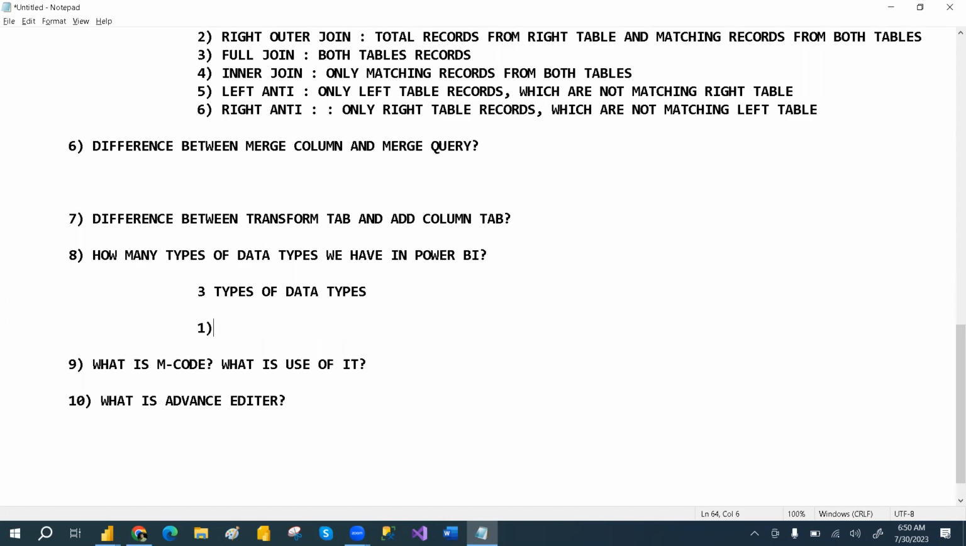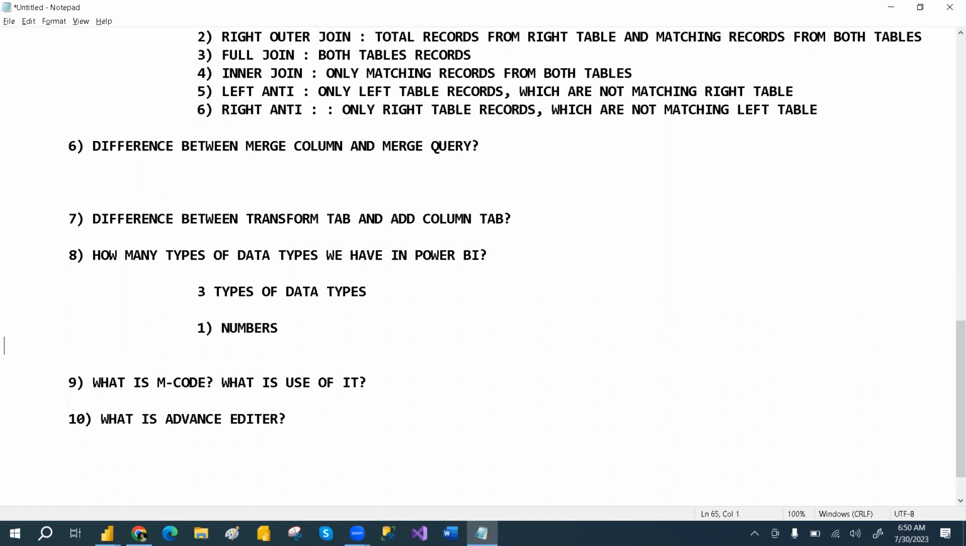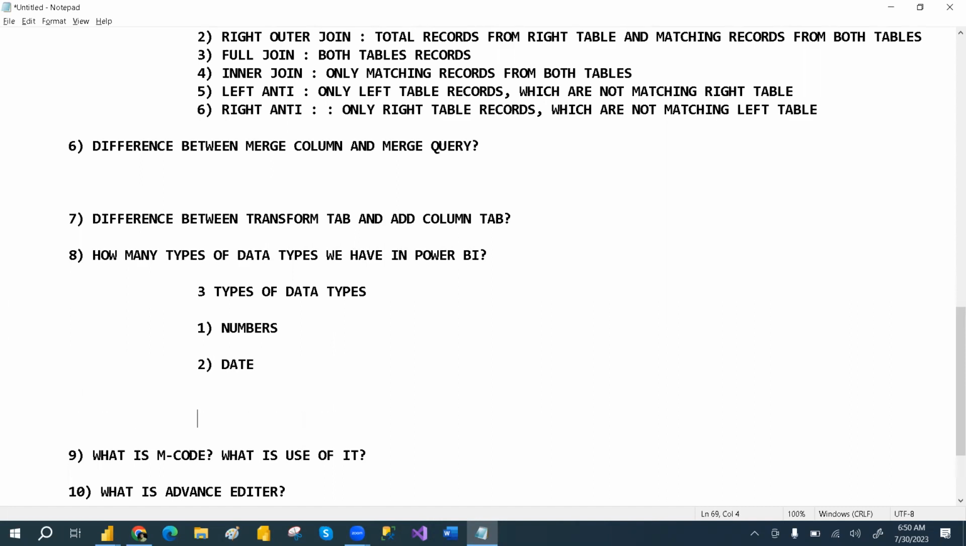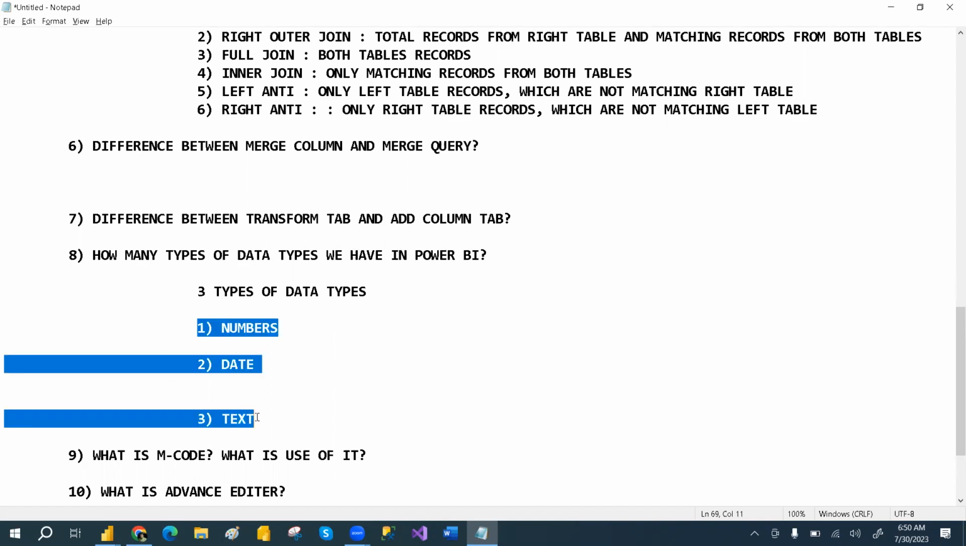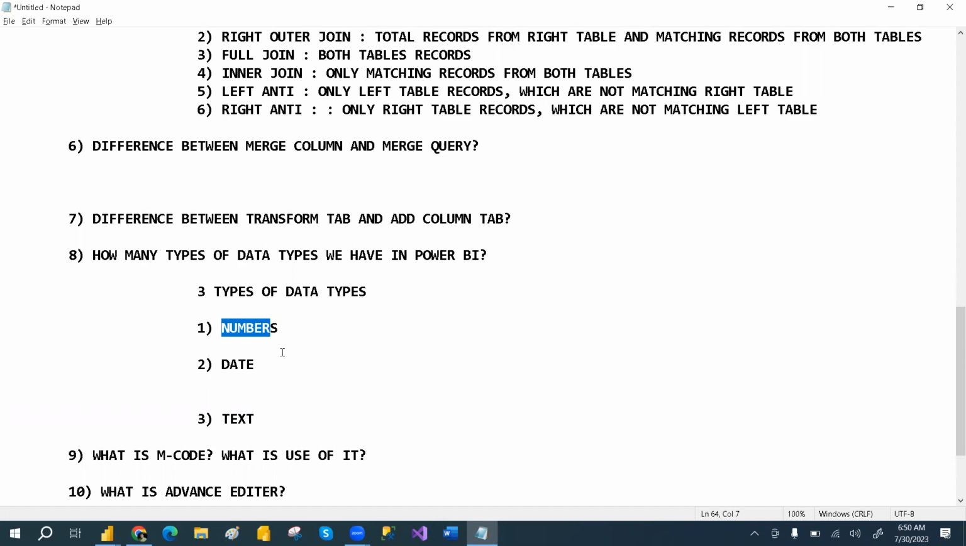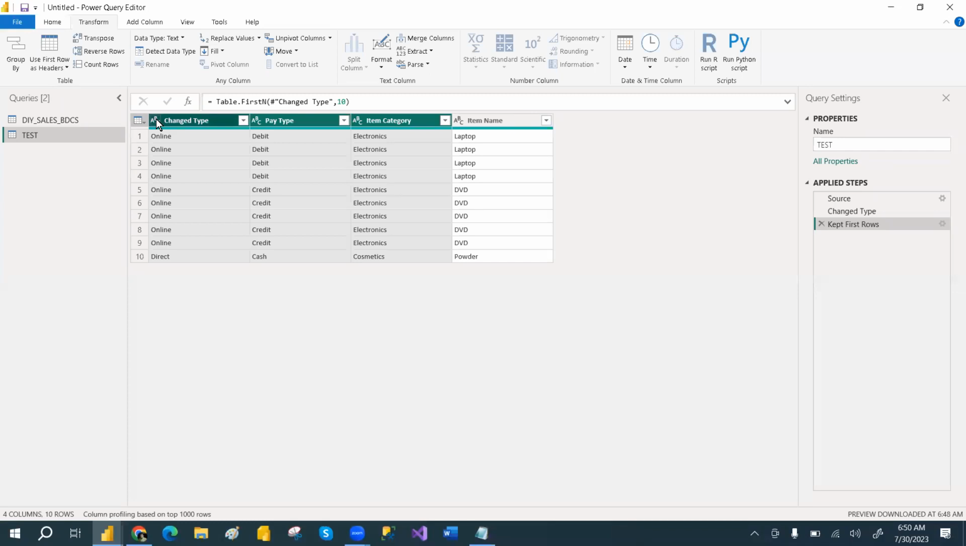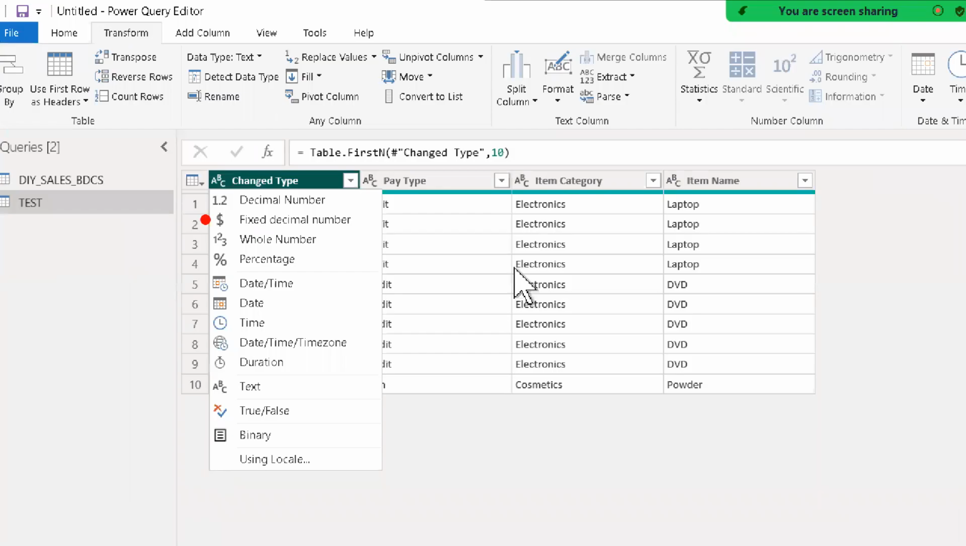So the first one is numbers, the second one is date, and the third one is text. It will be categorized into three parts. Let me go here and show you. In the data types, from here to here is the number: decimal number, fixed number, whole number, and percentage are the number data types.